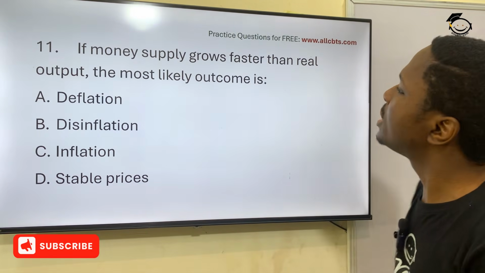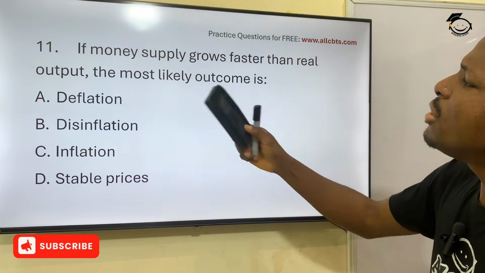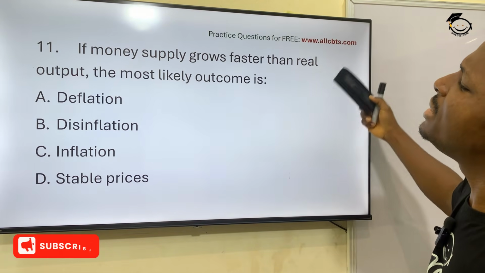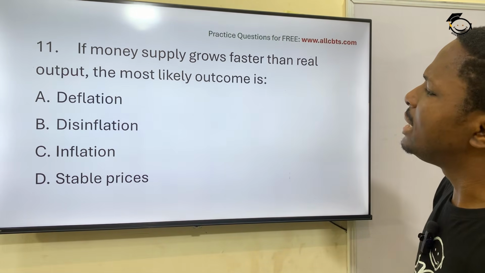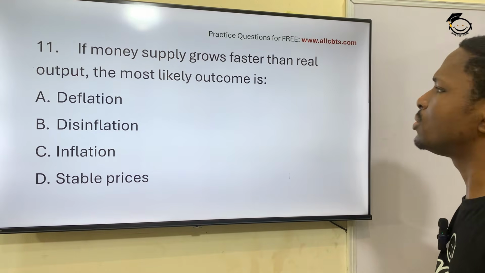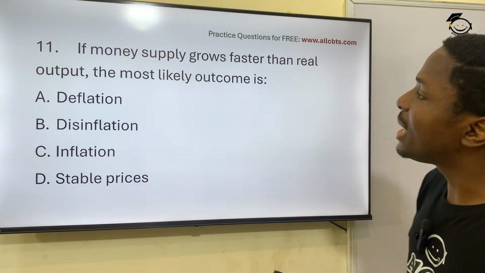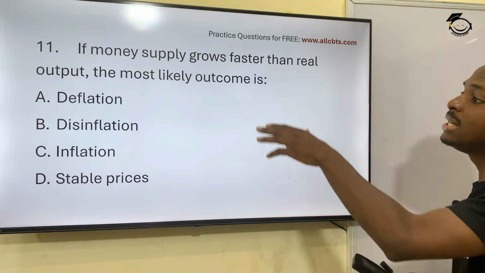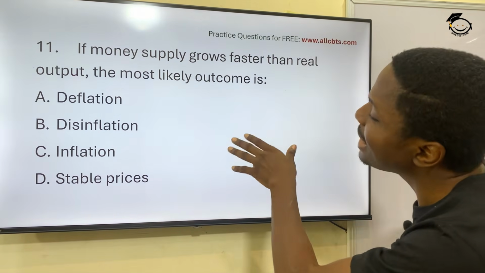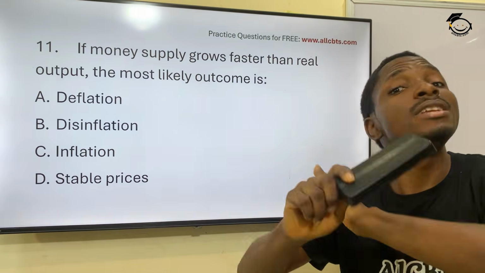Now we continue. Question 11. If money supply grows faster than real output, the likely outcome is what? This is an interesting one too. Money supply grows faster than real output. The most likely outcome is simple, it's inflation.